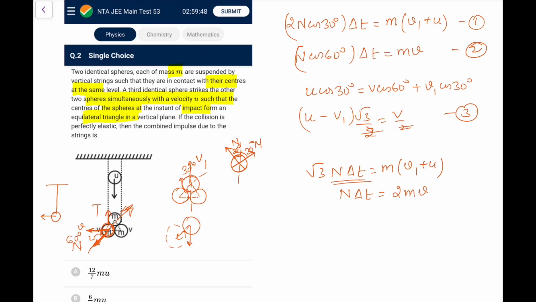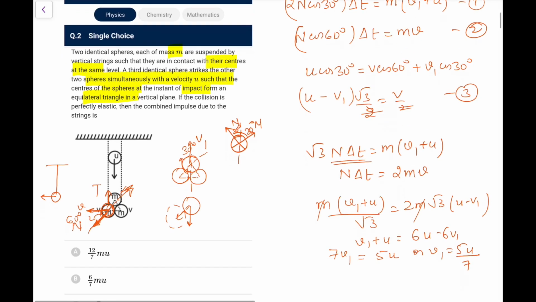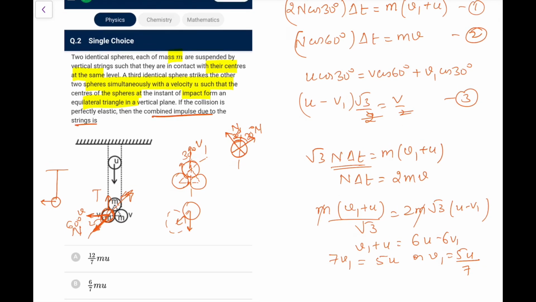Now putting this N delta t value from above, I get m(v1 plus u) upon root 3 equals 2mv, and if I put the value of v here, this is root 3 into (u minus v1). So this m and m get cancelled. What I get, v1 plus u equals 6u minus 6v1. So what I get, this is 5u here, this becomes 7v1. So v1 will be 5u by 7.